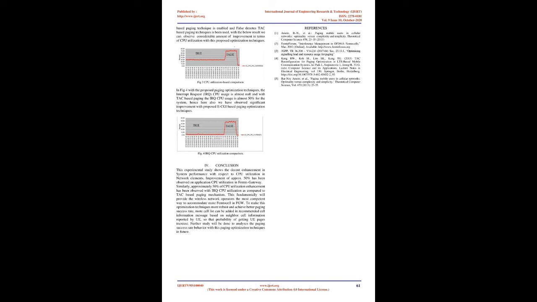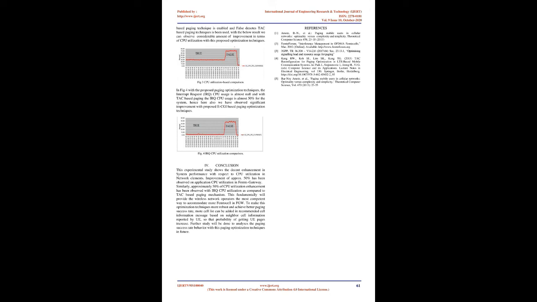With the result shown in Figure 3 we can clearly see that the CPU utilization of the system with this proposed technique is 50% less than the CPU utilization observed with legacy-based techniques. Similar results are obtained in all 8 CPU cores in the system, as shown in Figure 3, where true denotes the proposed ECGI-based paging technique is enabled and false denotes TAC-based paging technique has been used. With the below result we can observe a considerable improvement in terms of CPU utilization with this proposed optimization technique. In Fig 4, with the proposed paging optimization technique, the interrupt request, IRQ, CPU usage is almost null and with TAC-based paging the IRQ CPU usage is almost 50% for the system, hence here also we have observed significant improvement with the proposed ECGI-based paging optimization technique.